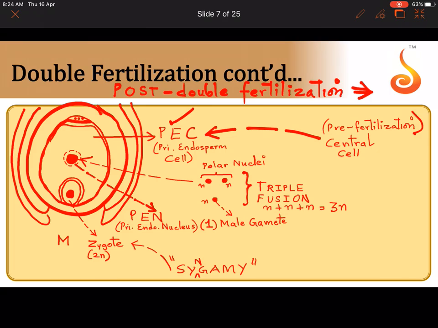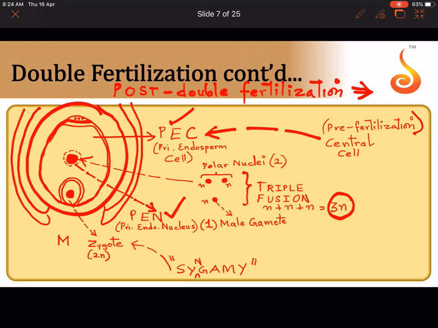And the nucleus, which is a product of triple fusion, why is it triploid? Because it is two polar nuclei, let me write two in brackets here, and one male gamete fused together. Each of them has a haploid chromosomal complement. So 3 into haploid, the nucleus now becomes triploid. So the primary endosperm cell with a triploid nucleus, which is called the primary endosperm nucleus.